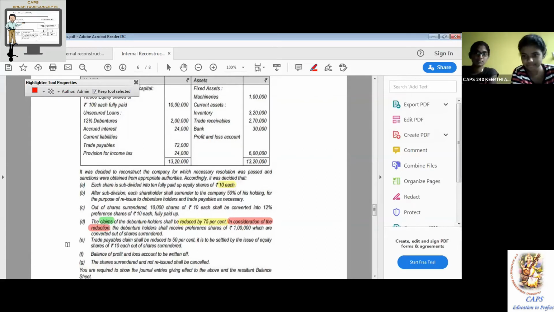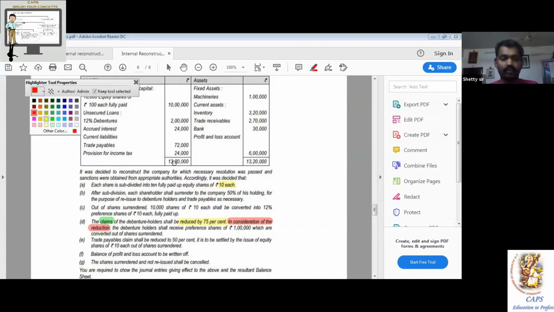Now read the same thing again, Sandhya. The claims of the debenture holders shall be reduced by 75%. In consideration of the reduction, the debenture holders shall receive preference shares of rupees 1 lakh which are converted out of the shares surrendered. Now, Sri Ganesh, read again.